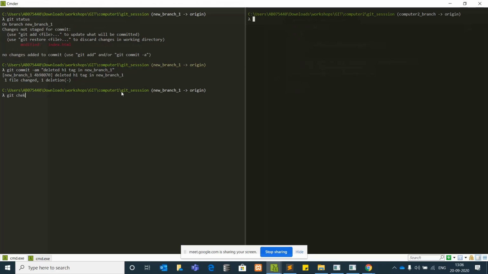Now I'll just git checkout to the master branch. How checkout works is, till now we were using checkout -b, that is to create a new branch. If we check git branch, it will list all the branches related to this repository on computer one: new branch one, and we are currently in new branch one. There are also two other branches available on the same system, computer one branch and master. So we will check out to the master branch.